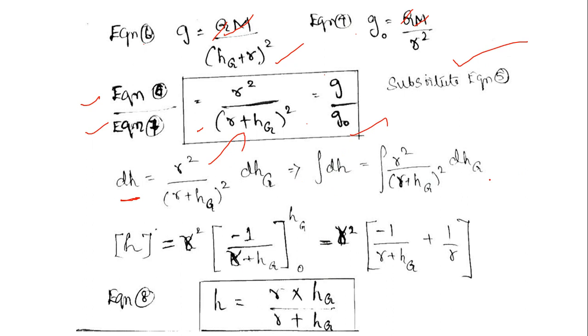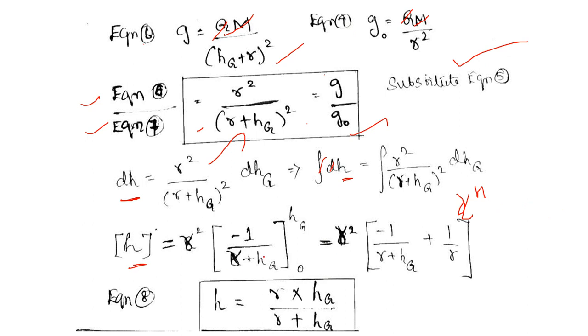When we integrate on both sides, the differential and the integration get cancelled out, and we obtain the geopotential height h. And when we integrate the right hand side, as we know, the integration of x to the power n can be written as x to the power n plus 1 divided by n plus 1.